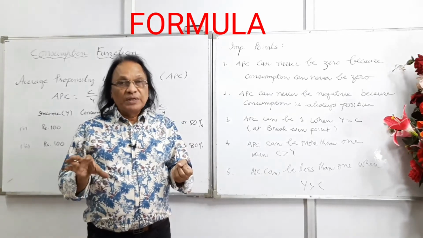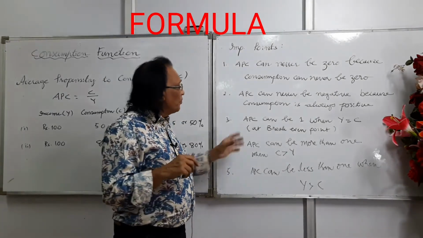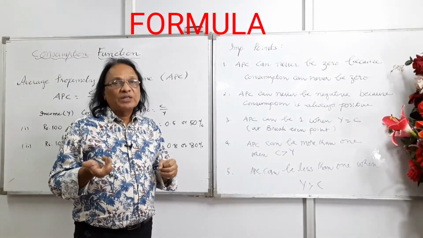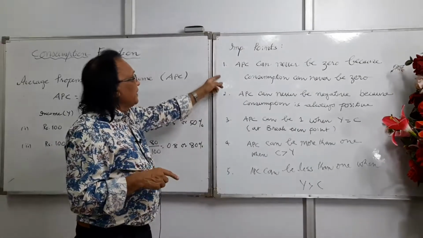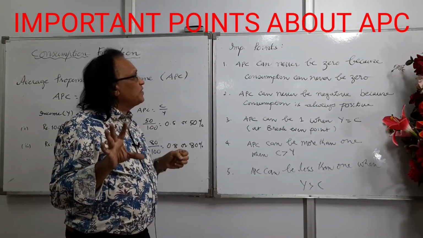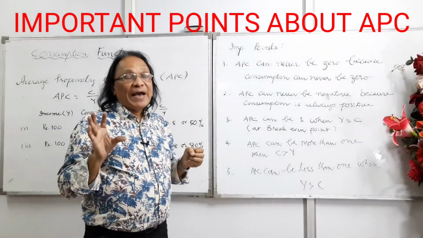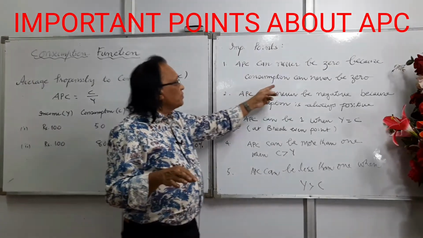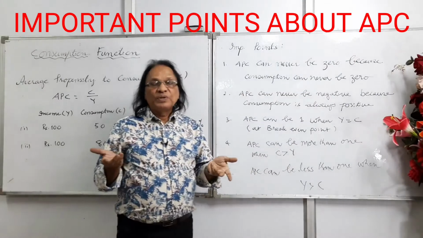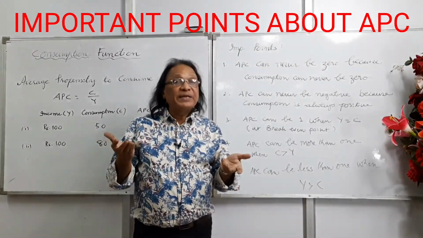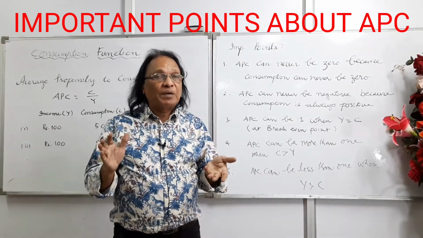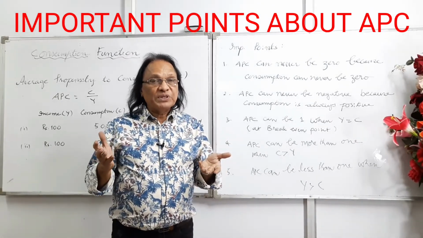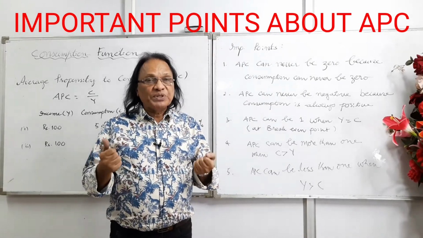Now let's discuss a few important concepts about average propensity to consume. The first point is APC can never be zero. The value of average propensity to consume can never be zero because consumption in the economy can never be zero. Whether you earn money or not, there has to be some consumption, otherwise we'll all die. Consumption can never be zero in the economy, hence APC can never be zero.